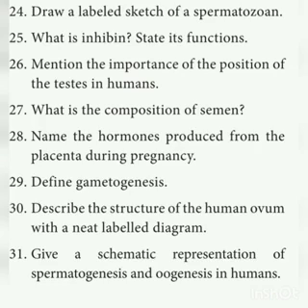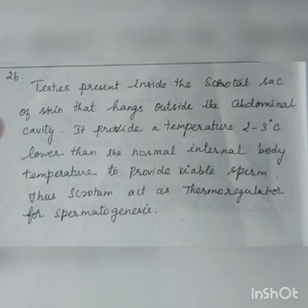Next, mention the importance of the position of testis in humans. The testis is present inside the scrotal sac of skin that hangs outside the abdominal cavity. It provides a temperature 2 to 3 degrees lower than the normal internal body temperature. Normal temperature is 37 degrees. This lower temperature provides viable sperms. Thus, the scrotum acts as a thermoregulator for spermatogenesis. The question will be asked like this: why does the scrotum act as a thermoregulator? Or they can ask the importance of the position of testis in humans.